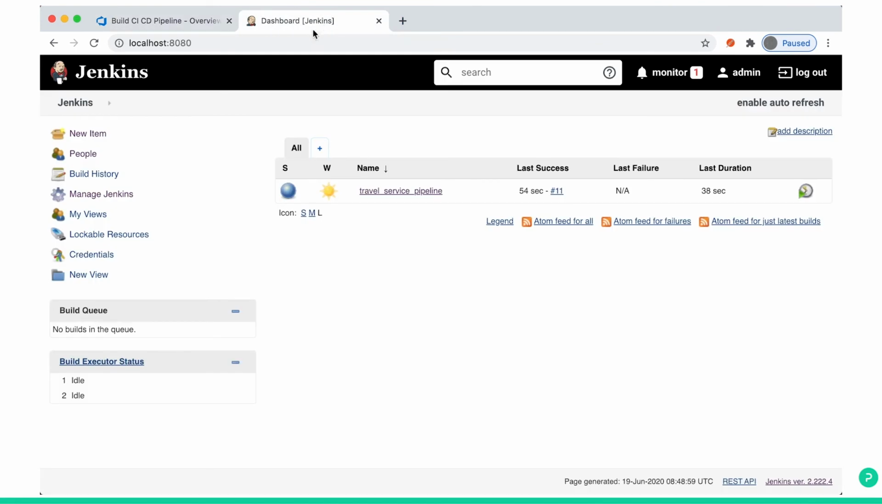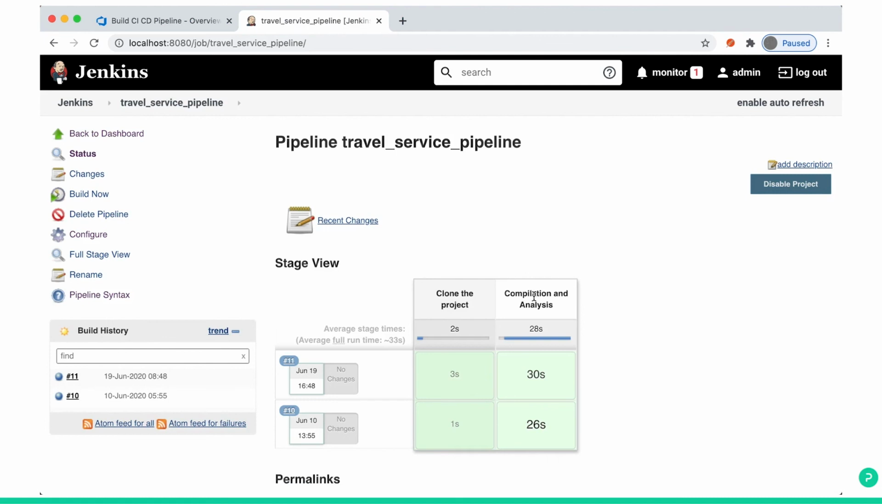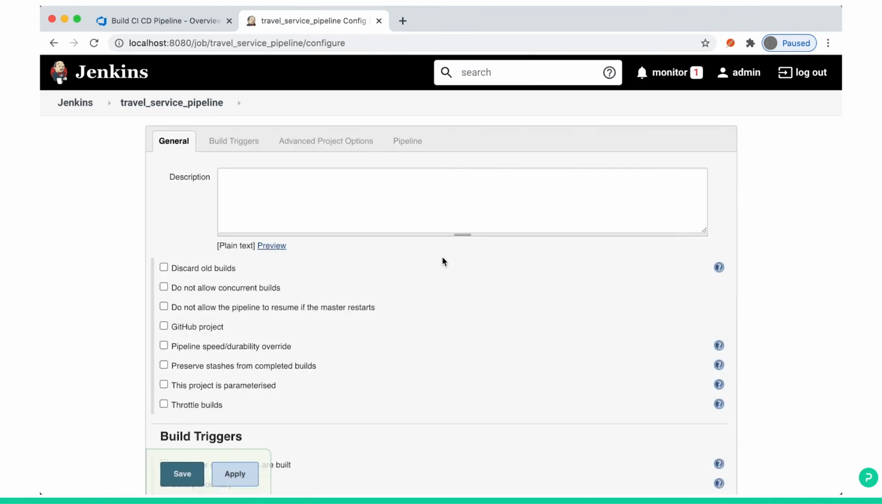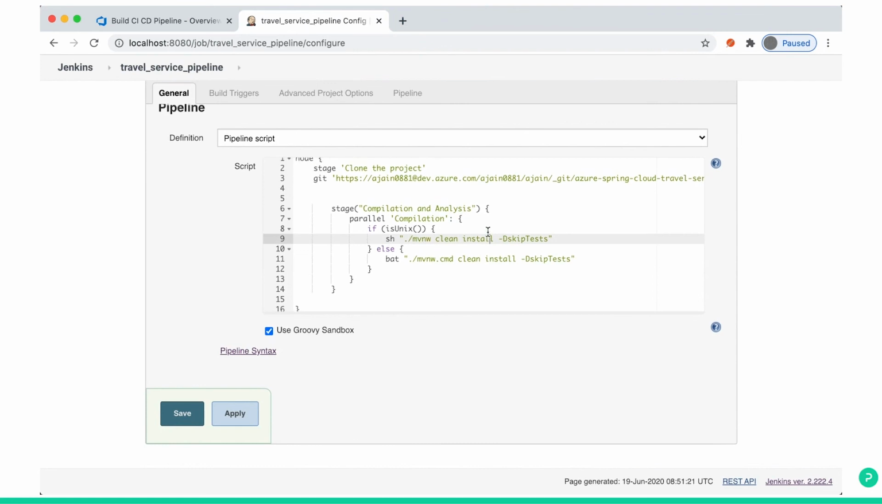So I have a Jenkins here. I have created a new pipeline. In this travel service pipeline, I am building my travel service app. Just see, I click here. I have only one stage, compilation and analysis. You can see the configuration here. So this is my configuration.